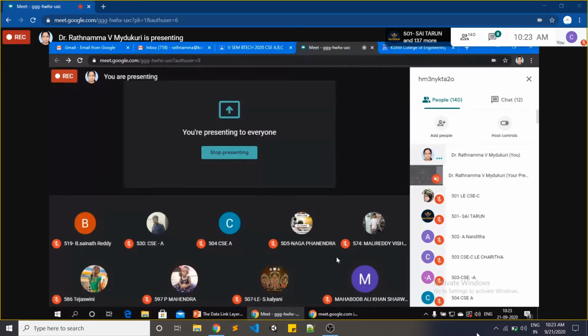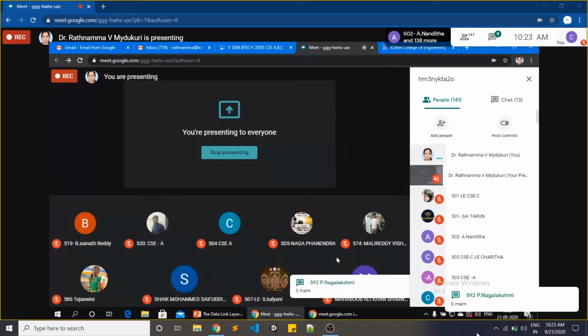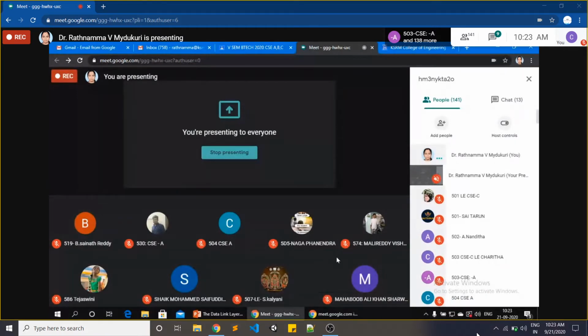Unit 2 is specified there, right? That means based on the sequence number. If I mention F1, that is called frame 1. If I mention F2, that is called frame 2. How do we have sequence numbers for any type of data?